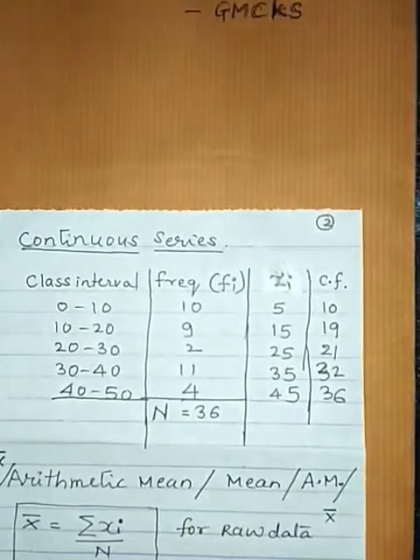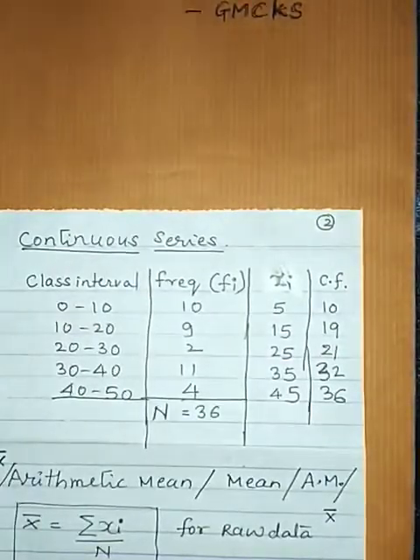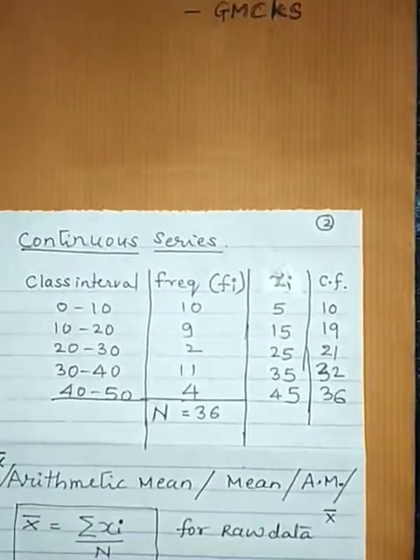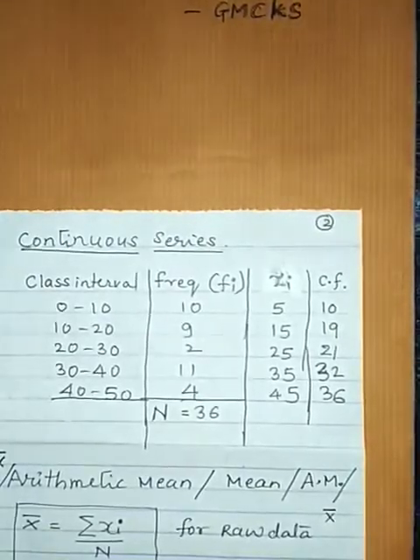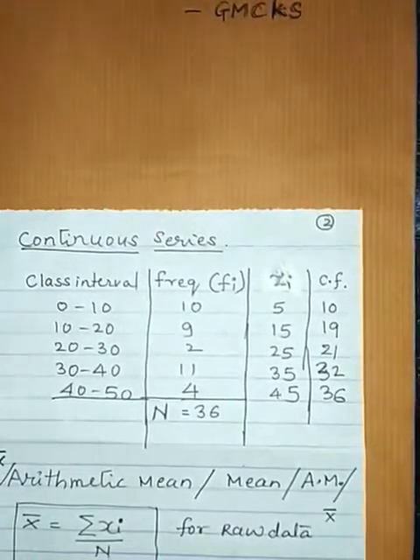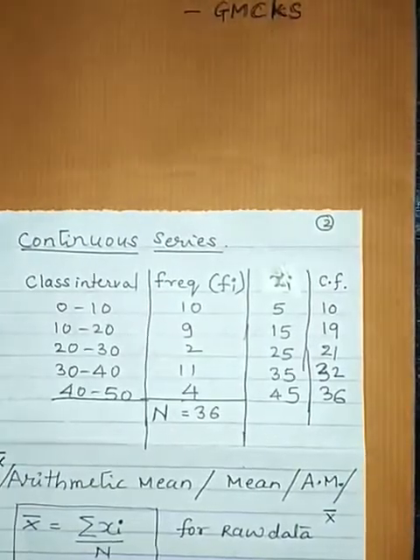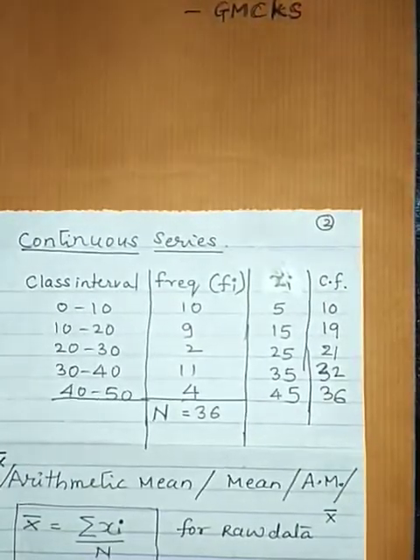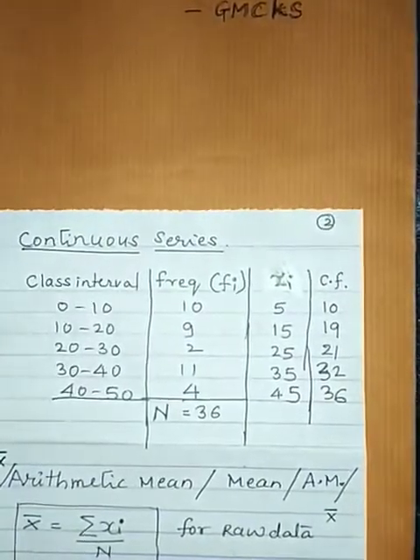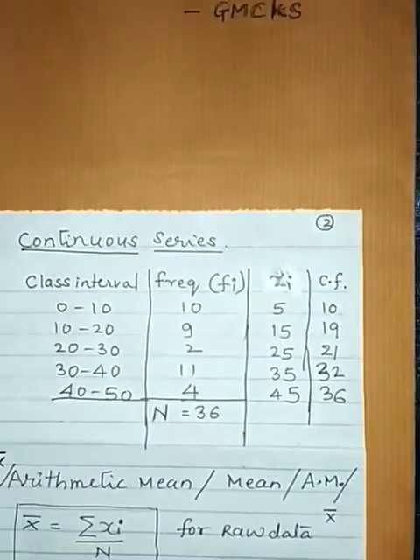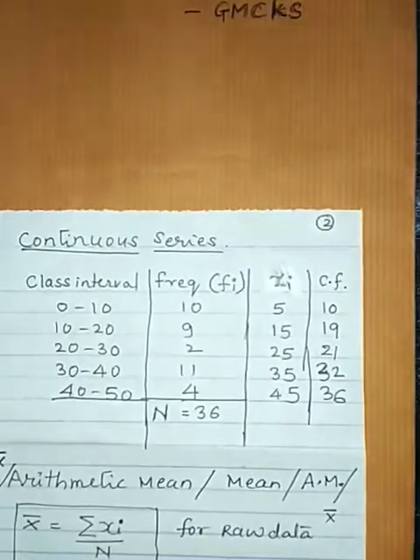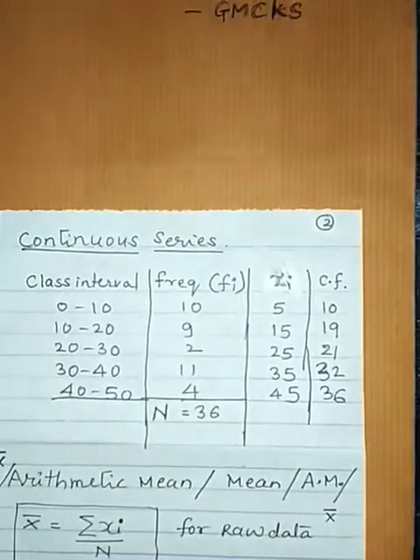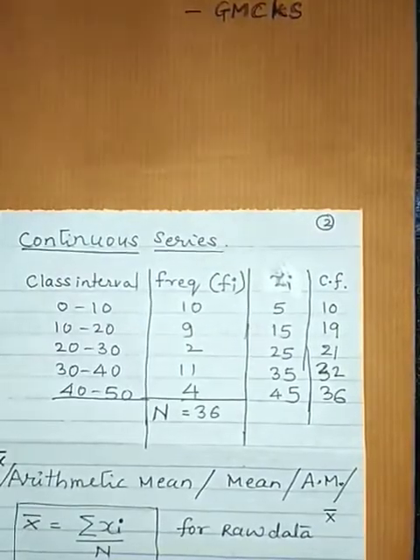This is a paper of 50 marks divided into 5 class intervals. Each class interval is of width 10. When you look at the frequency column, you understand that 10 students are scoring marks between 0 and 10, 9 are scoring between 10 and 20 and so on. The total of that column is n, which is equal to 36 in this example.